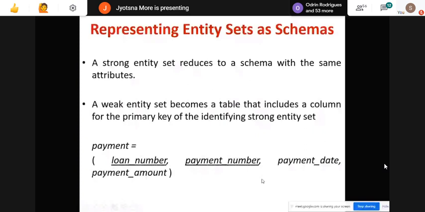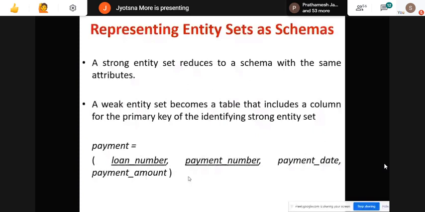Suppose my payment is also connected to some other strong entity, for example customer. So the primary key of customer will also come into this payment. With this we will show the connection, how the complete diagram or complete system is connected together with the help of the relational model.